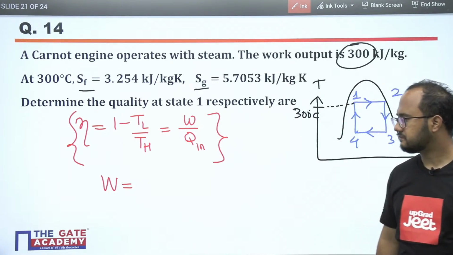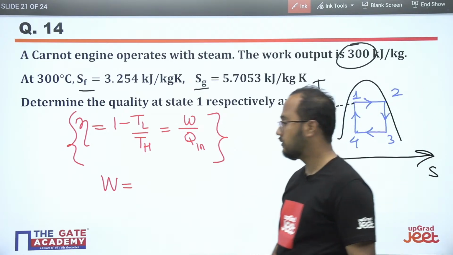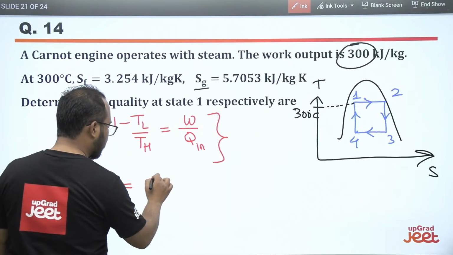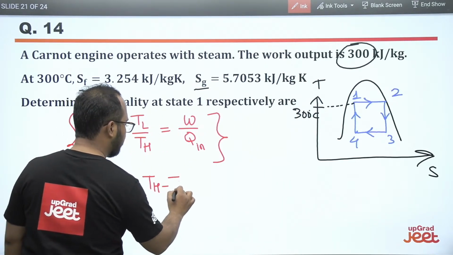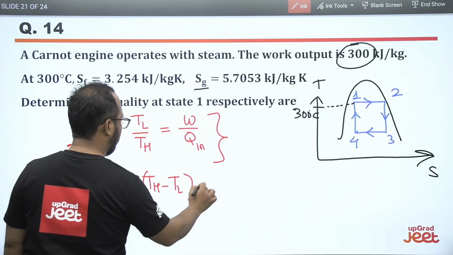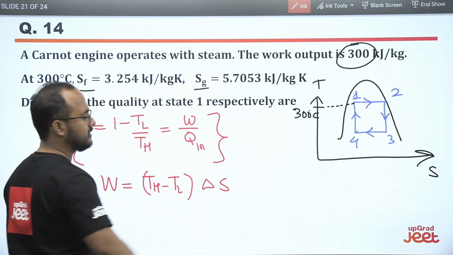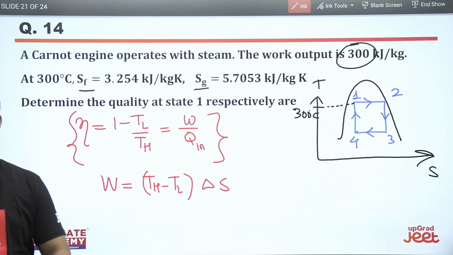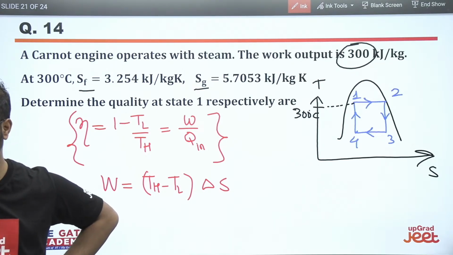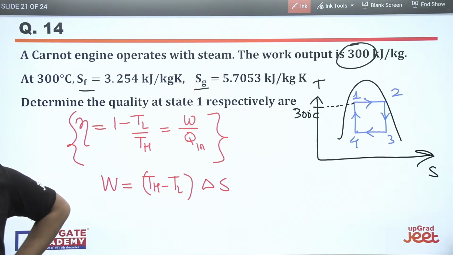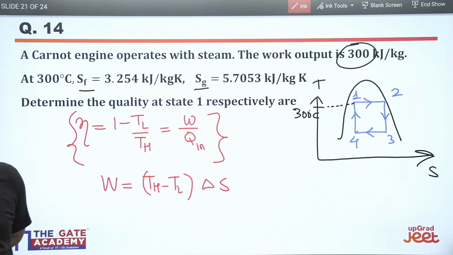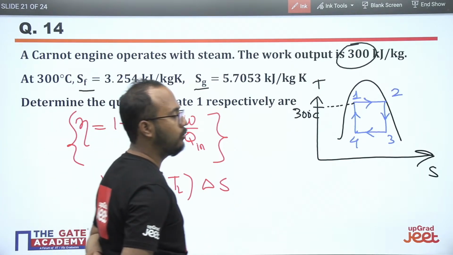So what is that formula? That formula is TH minus TL into delta S, like this. TH minus TL into delta S. I hope it is clear to everybody.